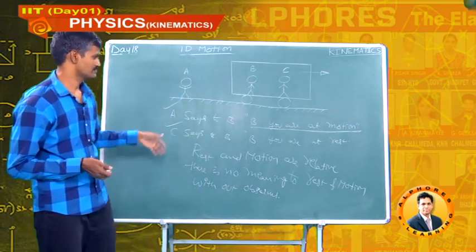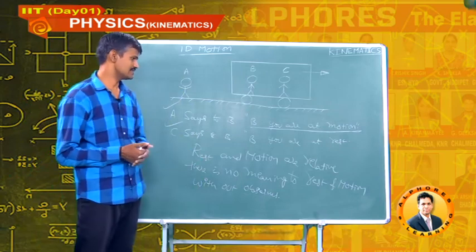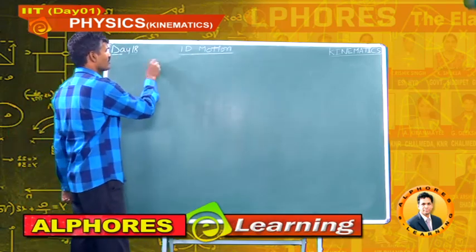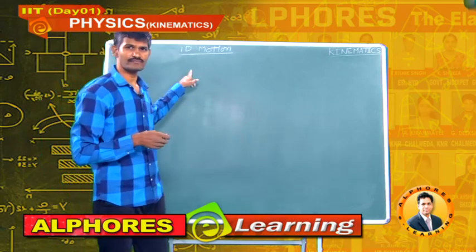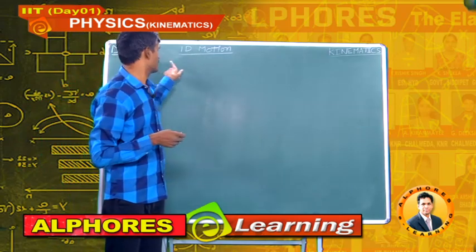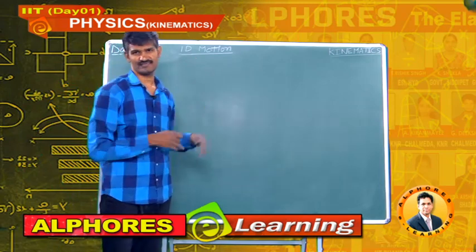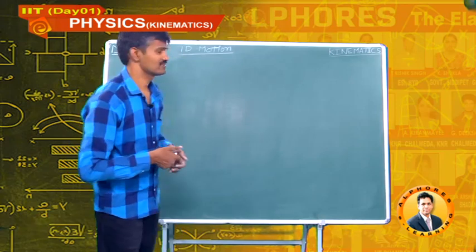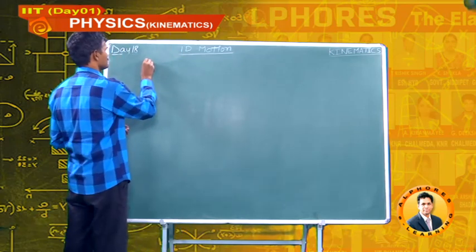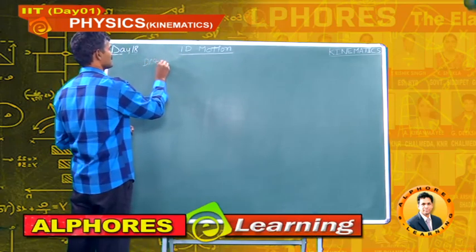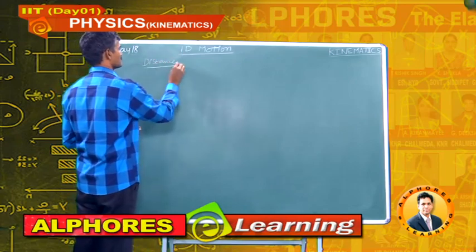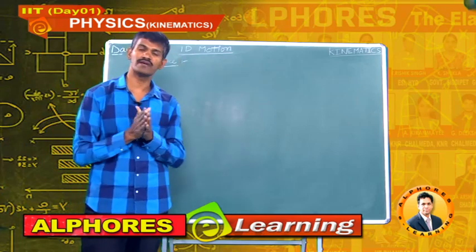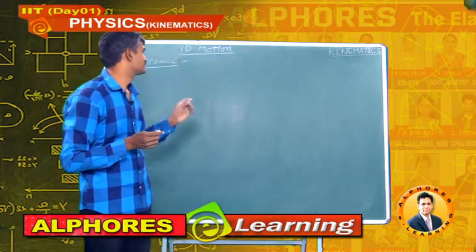Note down this diagram and information. If an object is at rest, then nothing to discuss. If an object is in motion, then we have two definitions. One is distance. What is meant by distance?